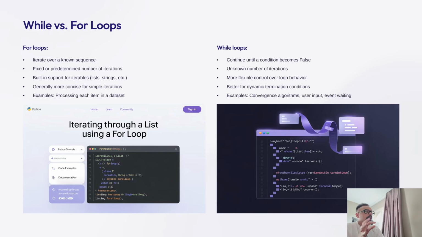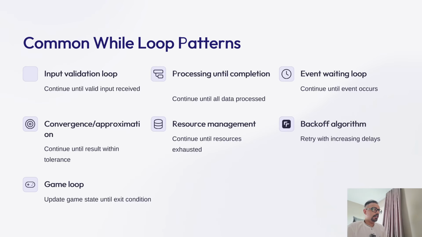Now in short, you can use a for loop when you know how many times you have to loop, when you have predefined criteria. And you use a while loop when you need to loop until something changes, like we saw in the example of the password verification. So now this is the most important part, and I am going to cover an example for each of them. There are different types of while loop patterns that you should be aware of.